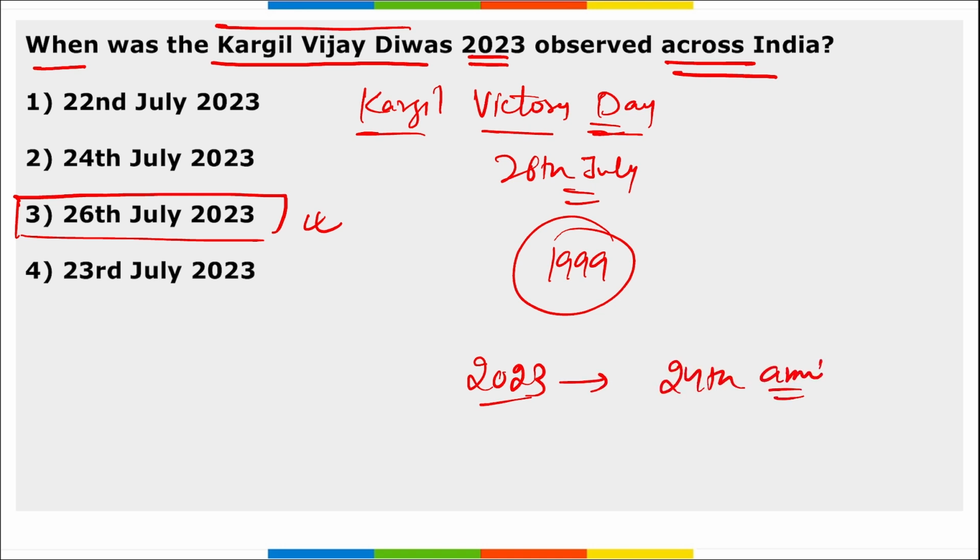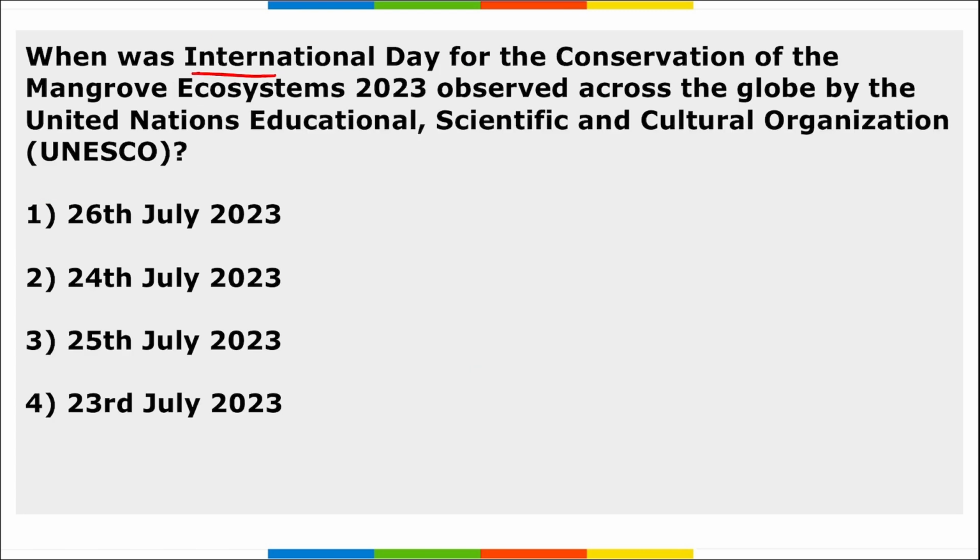Next, when was the International Day for the Conservation of Mangrove Ecosystem 2023 observed across the globe by UNESCO? This day was observed across the globe on 26th of July 2023.